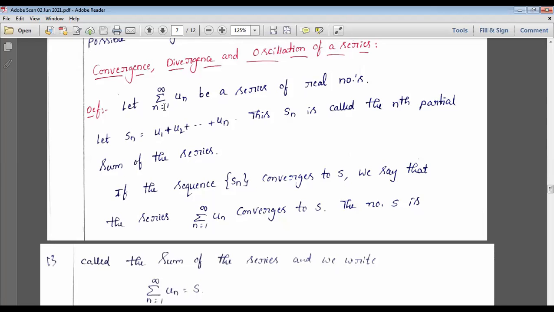After that we decide boiled or unboiled. If it is boiled, we give the conclusion for the entire quantity that we are cooking. In the same way here, this infinite series is nothing but the entire quantity you are cooking.